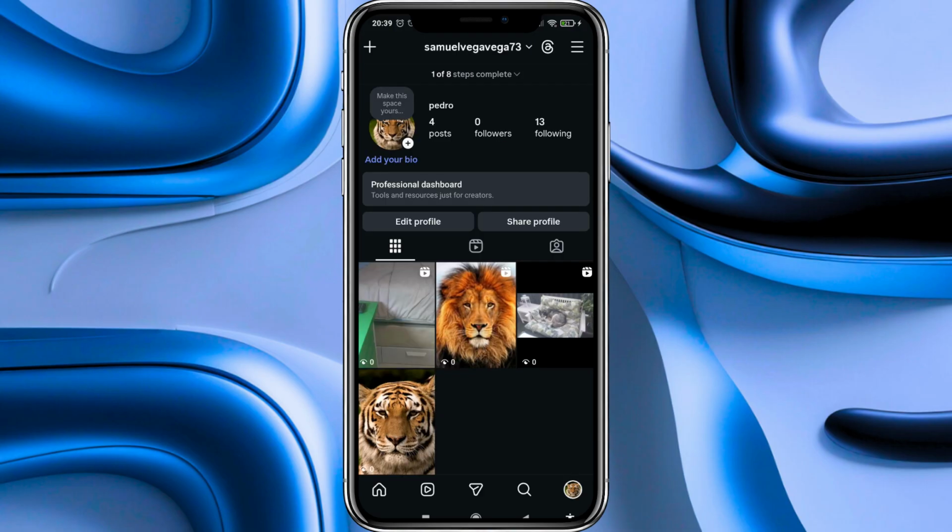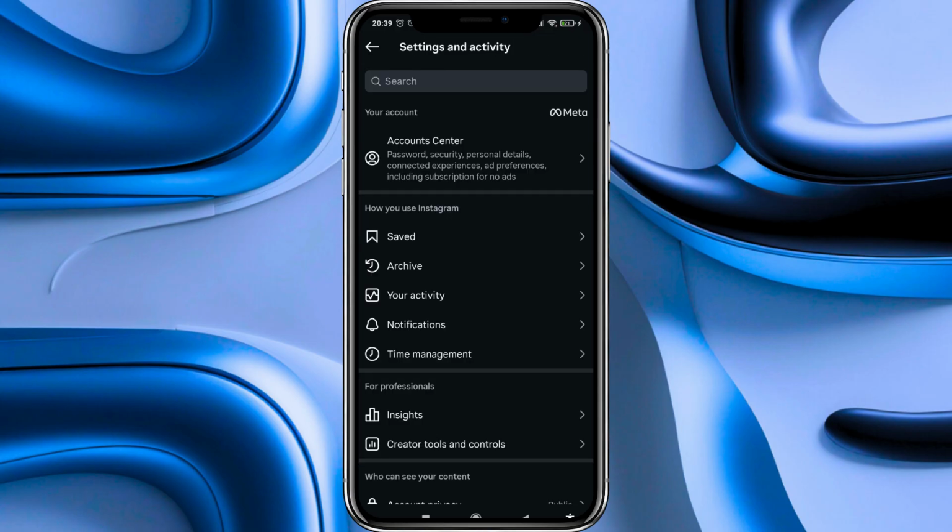Now we arrive at our profile page, and here we have to go to the top where our Instagram username is located. Next to it, to its right, we will see these three horizontal lines, and we have to tap on them. Now we enter the settings and activity panel, and here we have to click on the account center option. It is at the top of the page.